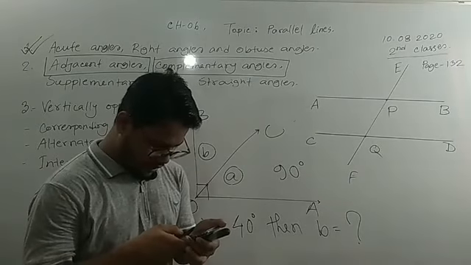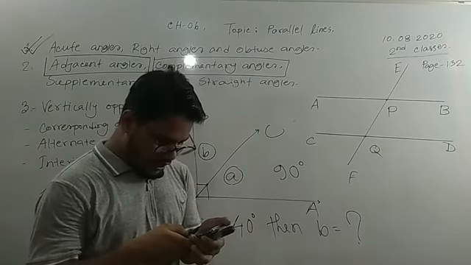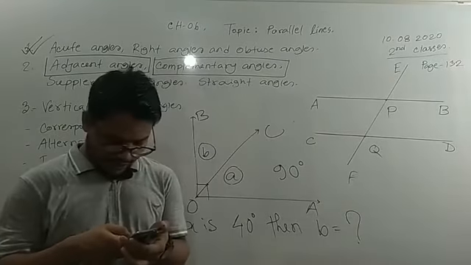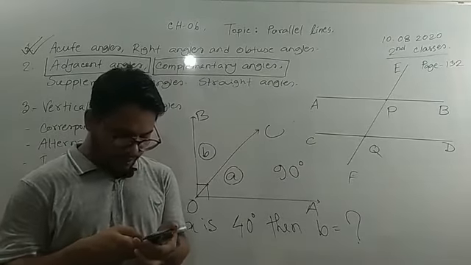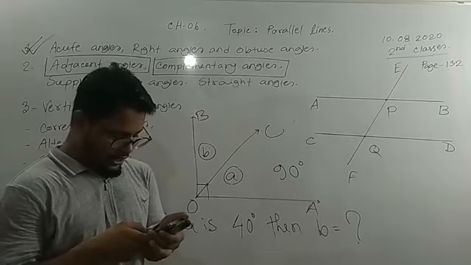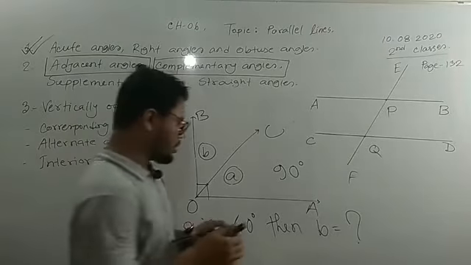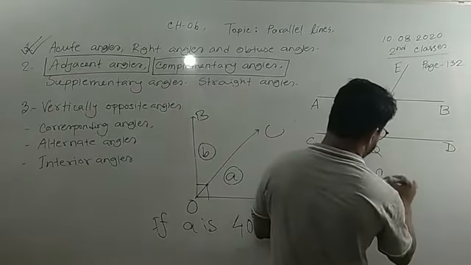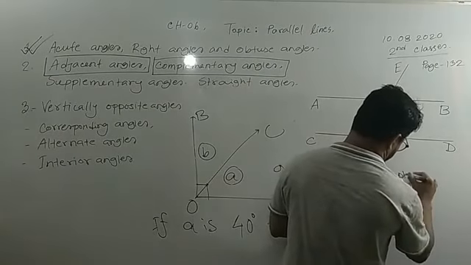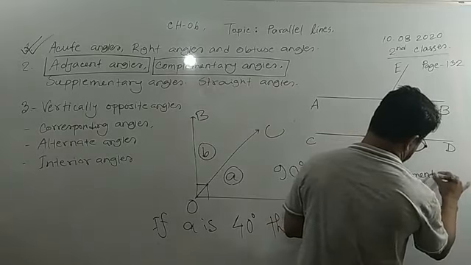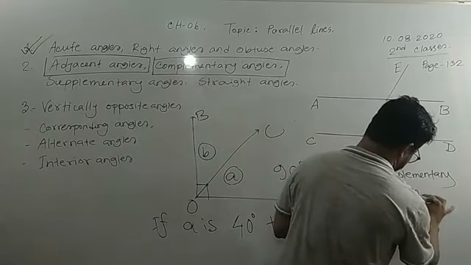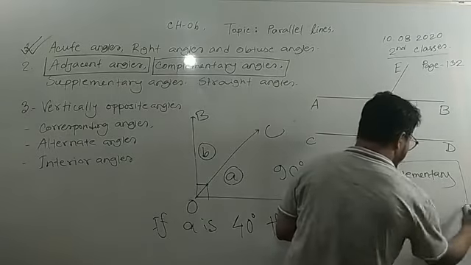Kantarin Sultana, I think it's your name. B is 50 degree angle because it is the complementary angle. So you have to answer from the concept of complementary angle.